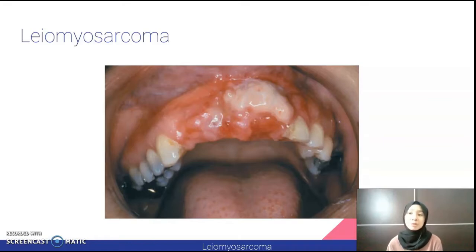Next is leiomyosarcoma. It is a malignant neoplasm of smooth muscle differentiation. In general, it is most commonly seen in middle-aged and older adults. However, tumors in the oral and maxillofacial region occur over a wide age range without a predilection for any age group. They have been reported at various sites, but half of all oral cases occur in the jawbones. The clinical appearance is non-specific. There is usually an enlarging mass that may or may not be painful. Secondary ulceration of the mucosal surface may occur.